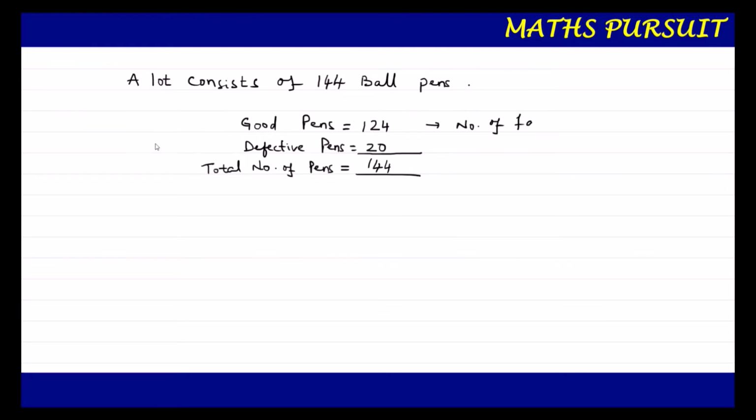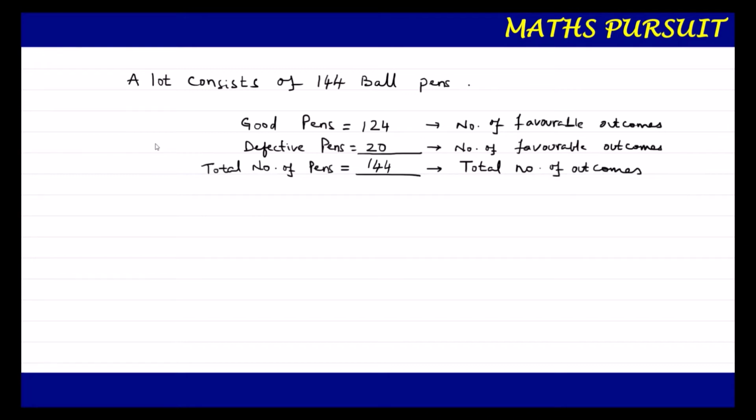in case the question asks us for good number of pens, and 20 is going to be the number of favorable outcomes in case the question asks about the defective pens. So I am identifying these things beforehand so that we can utilize them. And the total number of pens is going to be our total number of outcomes. Now with all these things in hand, let us try to answer this question.